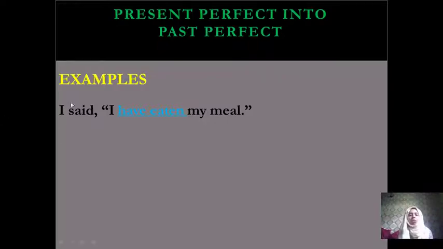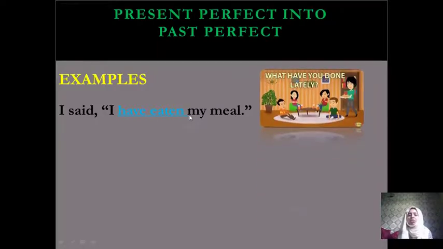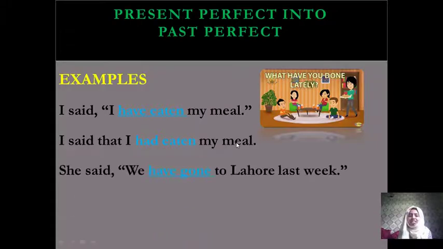Okay, now number one. I said, "I have eaten my meal." Same as it is, I said, omission of comma, use the conjunction word that, and same as it is I. We write here I, as it is a first person, so here the subject is also I, so we write here I, and change this present perfect into past perfect. Had eaten my meal, same as it is. Very easy, very simple.